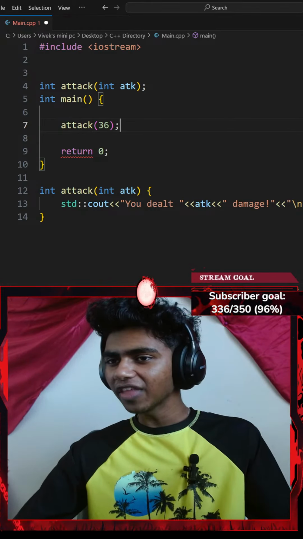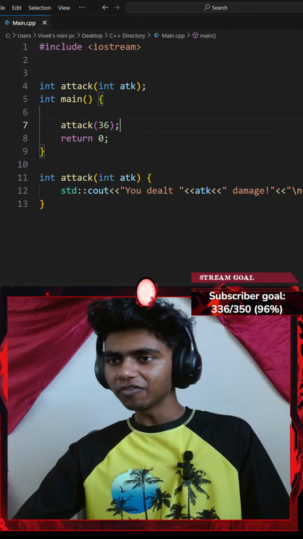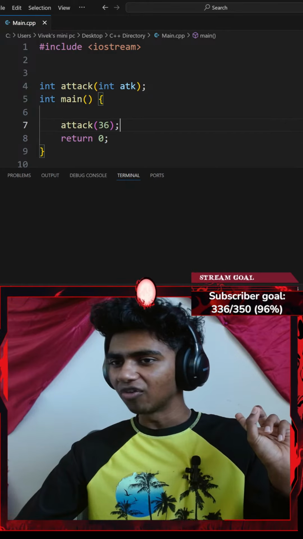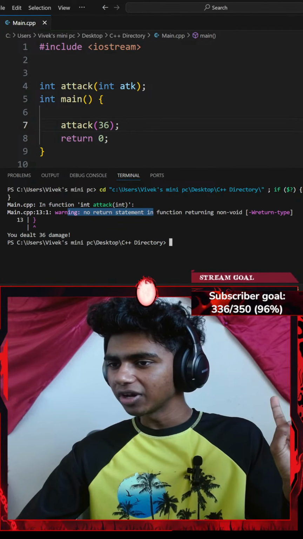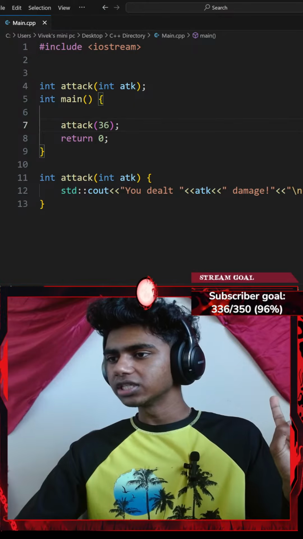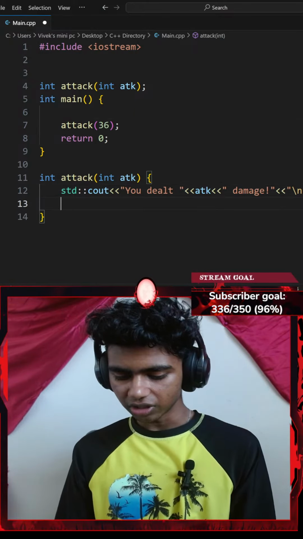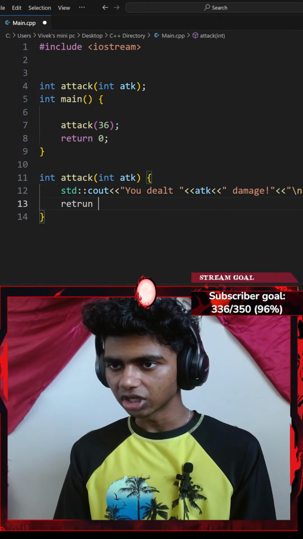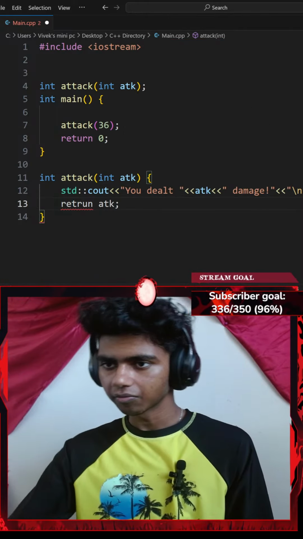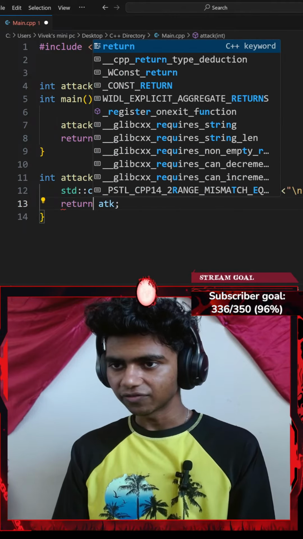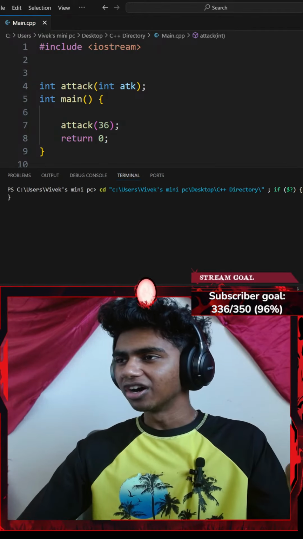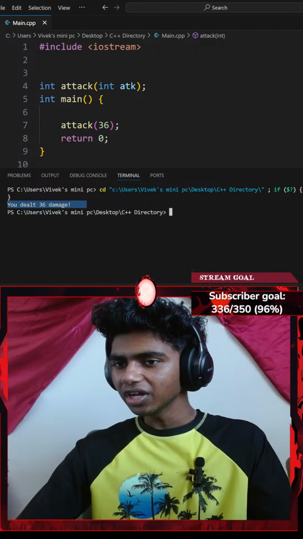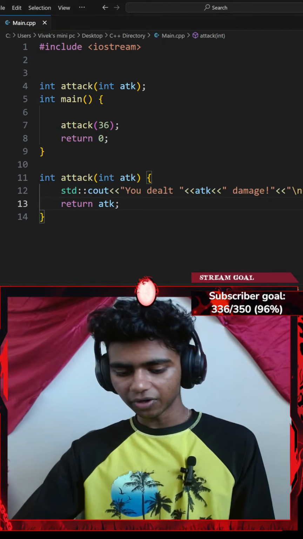Okay, let me go ahead and end that with a semicolon as well. Next up, if I were to Control S to save the code and run the command, let's see. Warning, no return statement in the function. Oh, it's a non-void function, so I think I should return something. Let me go ahead and return baby my attack. There we go. Guys, I feel like it's my keyboard at this point. I'm not making typos. Okay, if I were to run the command, let's see. You dealt 36 damage. Okay, perfect.